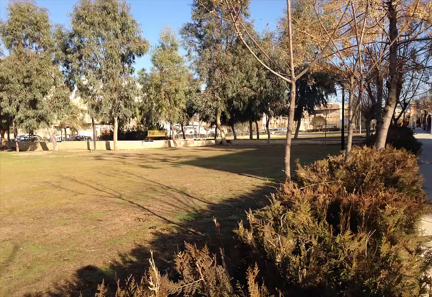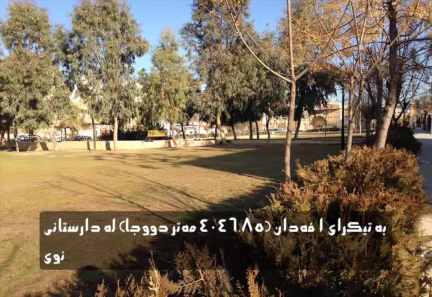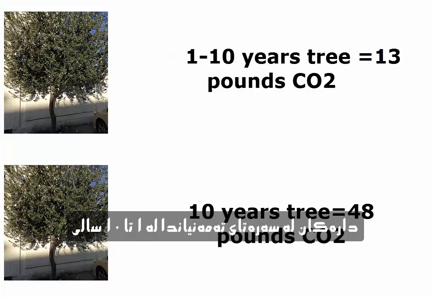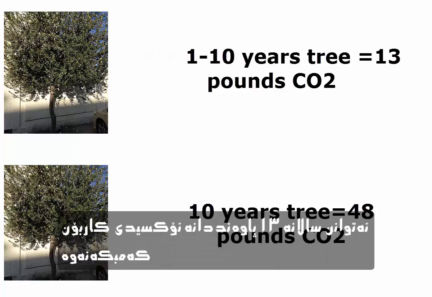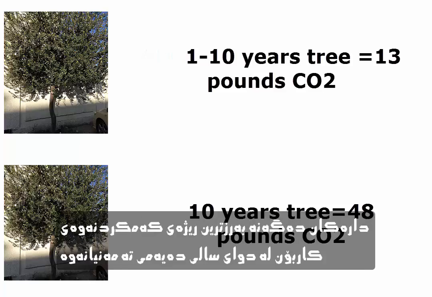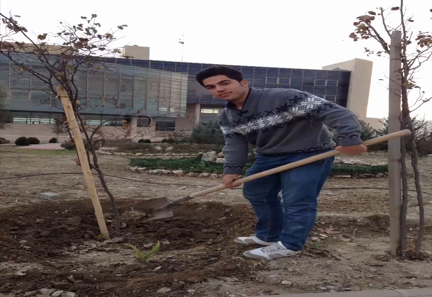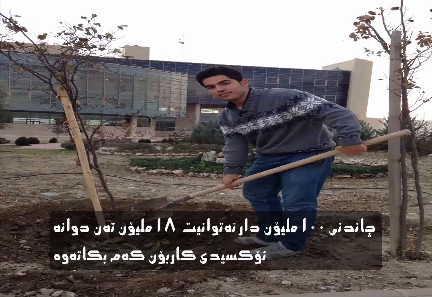On average, 1 acre of new forest can sequester about 2.5 tons of carbon each year. Young trees absorb CO2 at a rate of 3 pounds per tree each year. Trees reach their most productive stage of carbon storage at about 10 years, at which point they are estimated to absorb 48 pounds of CO2 per year. Planting 100 million trees could reduce an estimated 18 million tons of carbon per year.